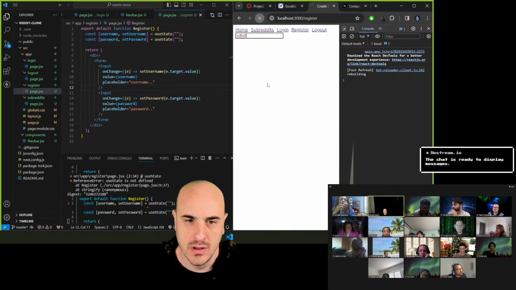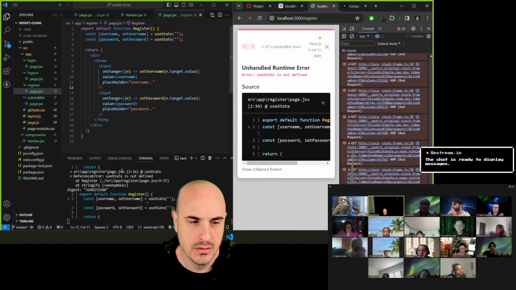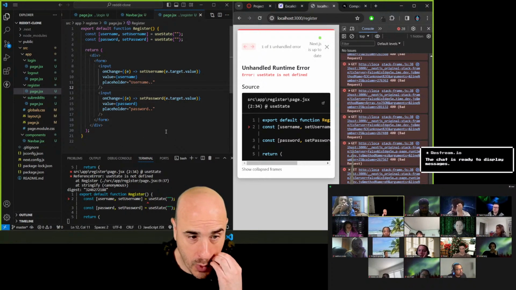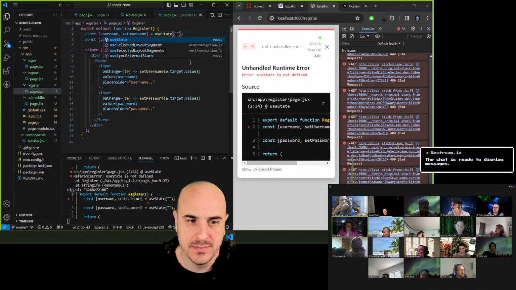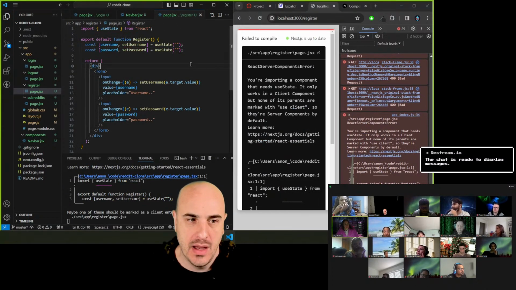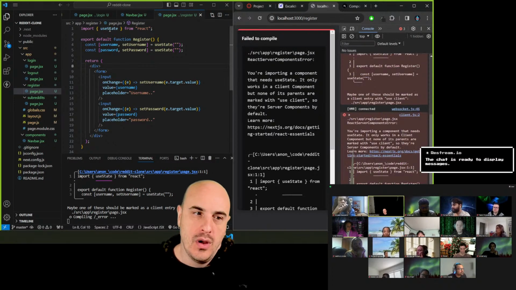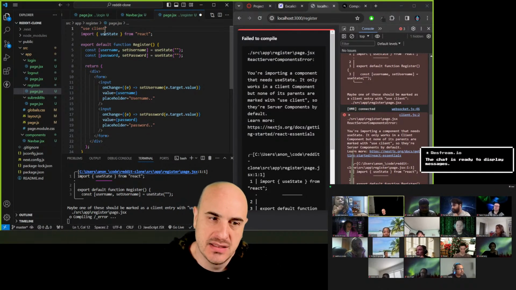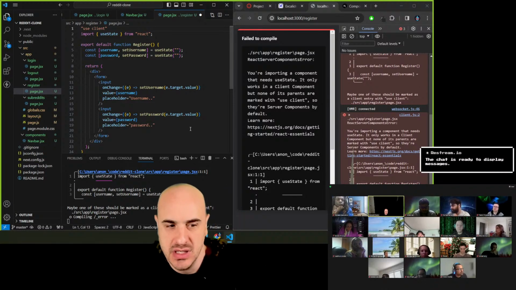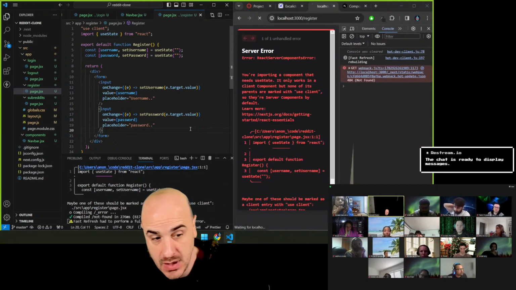Wow, this is slow today. Oh, because I have an error. What is my error? useState is not defined. Yeah, import useState. I'm going to auto import it. And you have use client. Yeah, so we have to make this a client component because we're using interactions with the client.